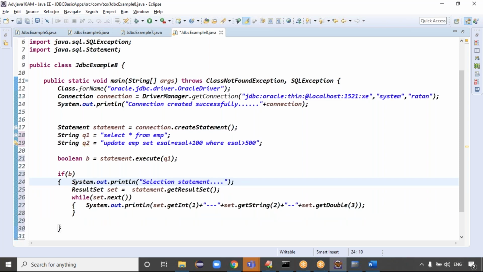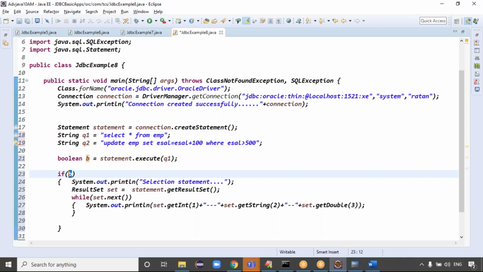Good. Guys, at runtime, if I don't know which query will come to the application: if you know it is an update query, you can go for the execute update method. If you know it is a select query, you can go for the execute query method. If you don't know which query will come, you can go for the execute method. If you pass the query to the execute method, it returns which value, guys? Boolean value. True. If it is true, what, guys? It is a select query, right?